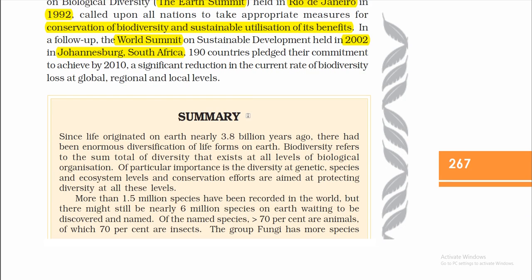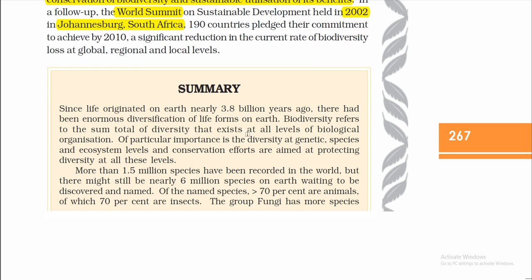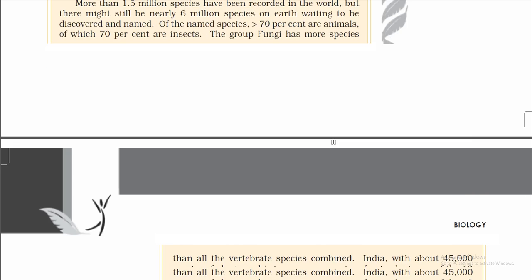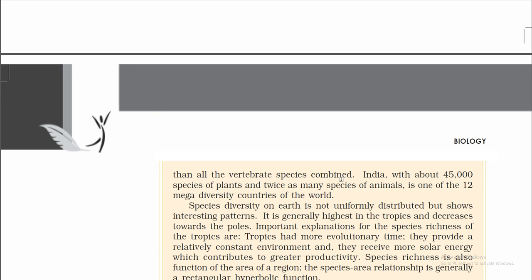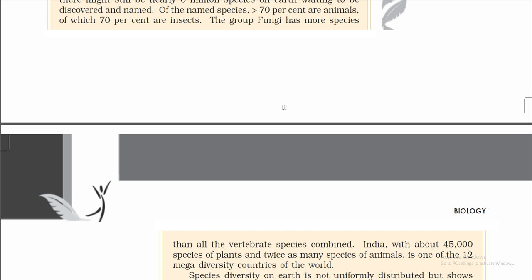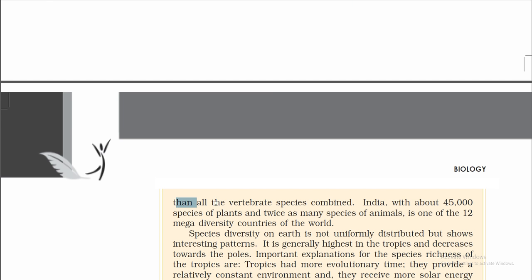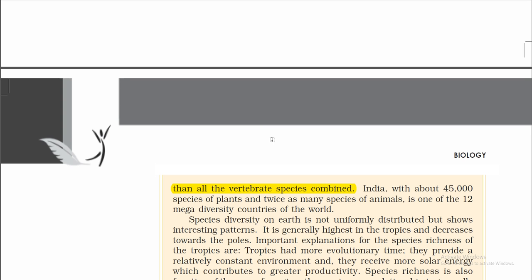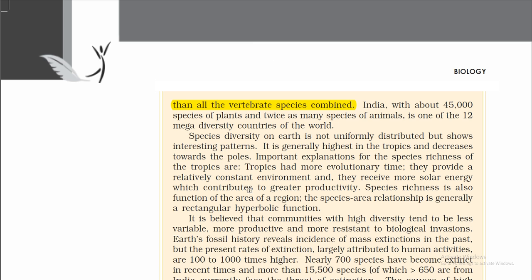That was for today. The group fungi has more species than all the vertebrate species combined. India has about 45,000 species of plants, one of the 12 mega-diversity countries.